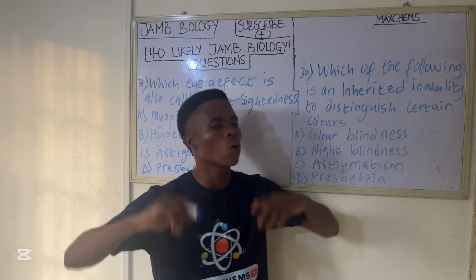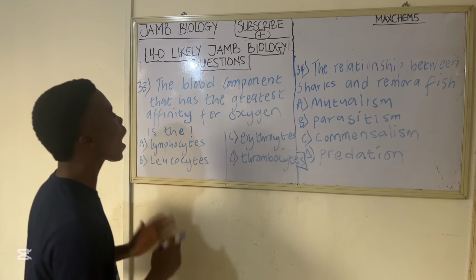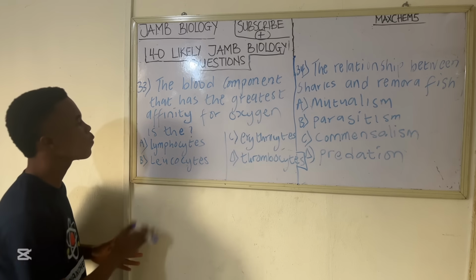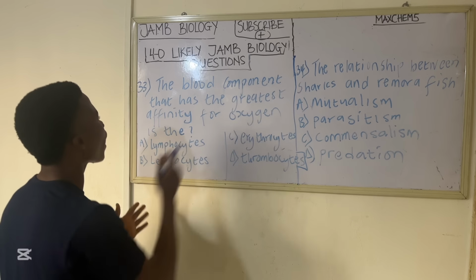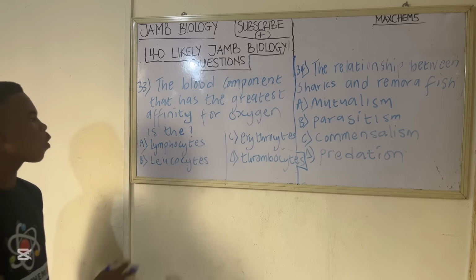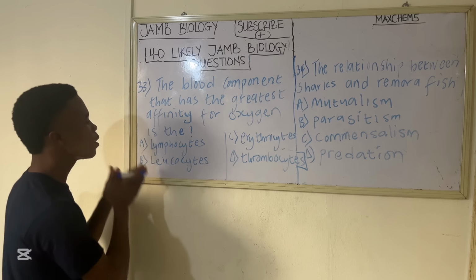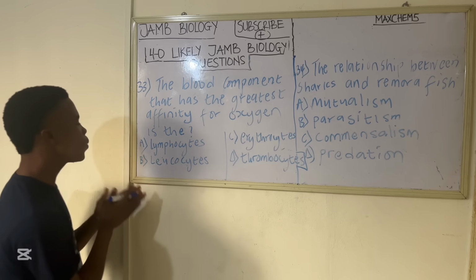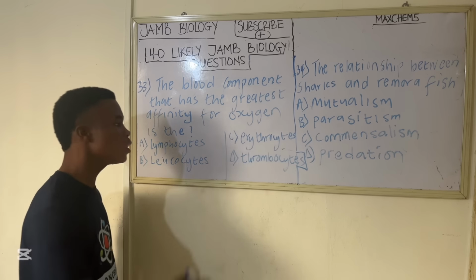So let's go to the next question. The blood component that has the greatest affinity for oxygen is the dash. So let's analyze these options. Option A says lymphocytes. Option B, leukocytes. Option C, erythrocytes. Option D, thrombocytes.